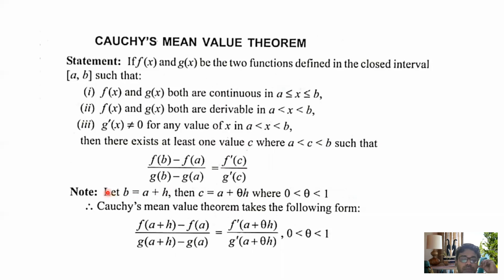Okay, so this is the general form of Cauchy's mean value theorem.